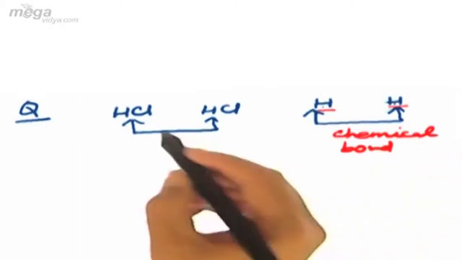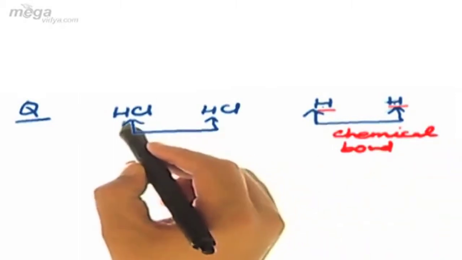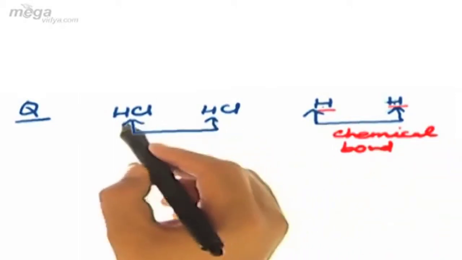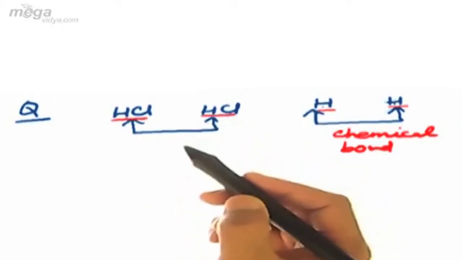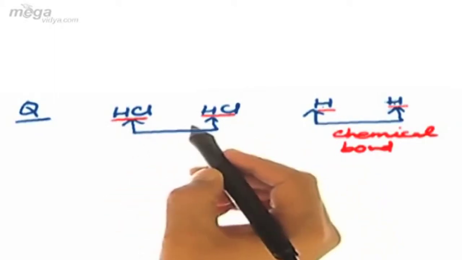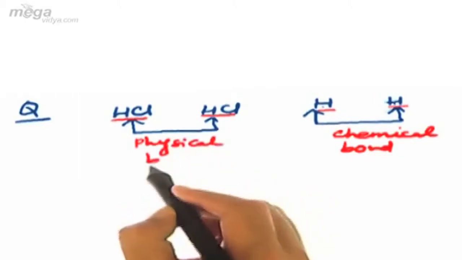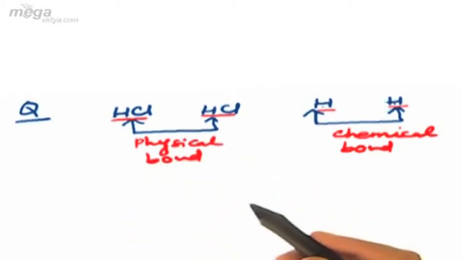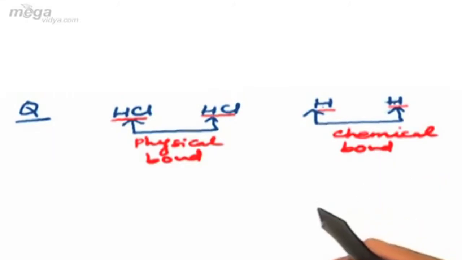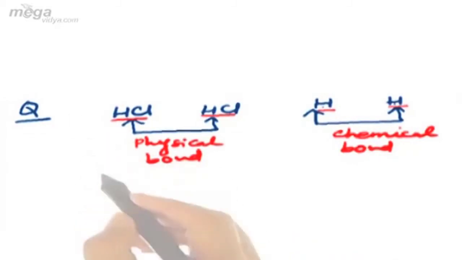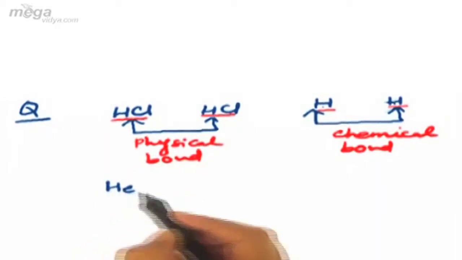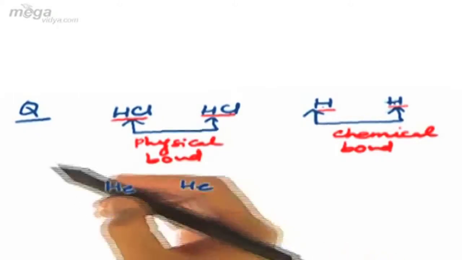But in the first case we are finding the two bonding species are HCl, which are basically molecules. They are not in the atomic state, so they will undergo physical bonding. So in case of HCl we shall be having physical bonding, whereas in case of H we shall be having chemical bonding.